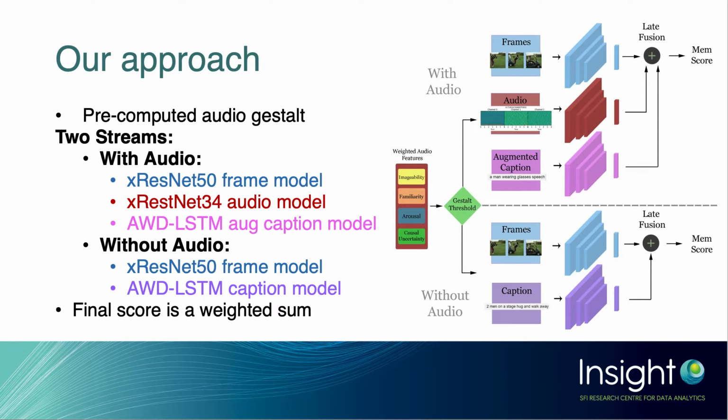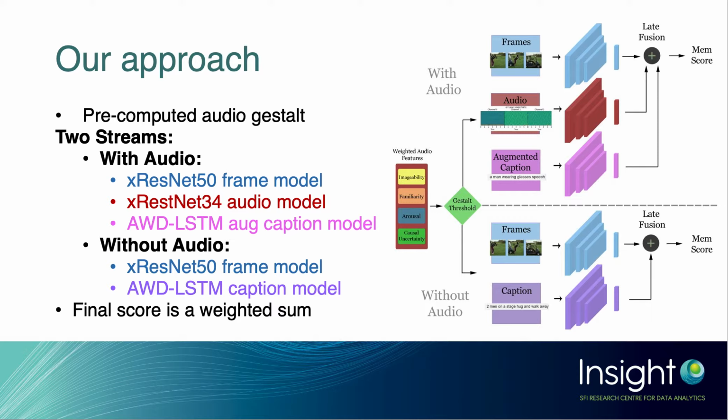So for our actual approach, we pre-computed audio Gestalt features for each video, and then depending on the audio Gestalt levels, we went with an audio stream or without audio stream. The audio stream has 3 independent models: an XResNet 50 frame-based model, an XResNet 34 audio-based model which uses a 3-channel spectrogram, and an AWD LSTM augmented caption model, which has task captions that have been augmented with audio tags that are appended to the end.